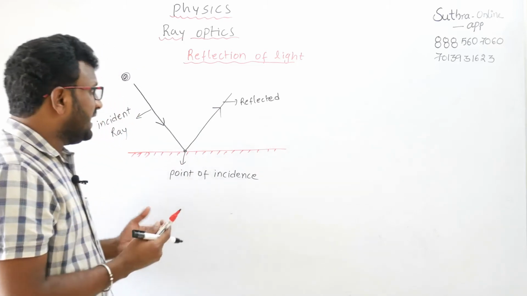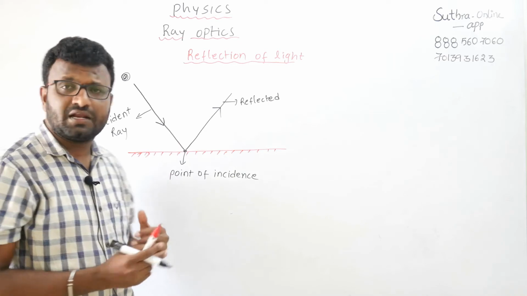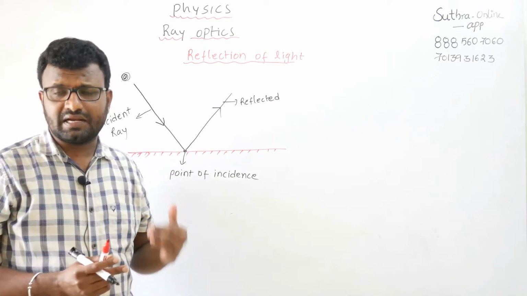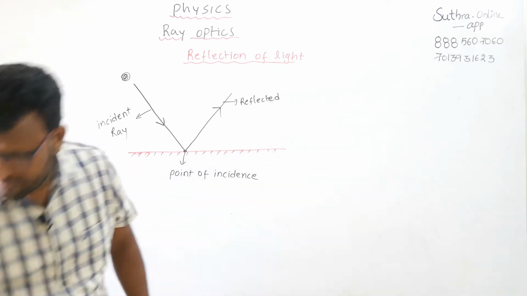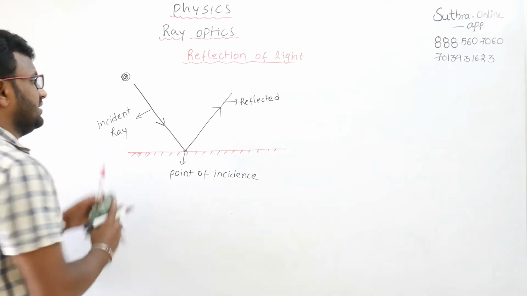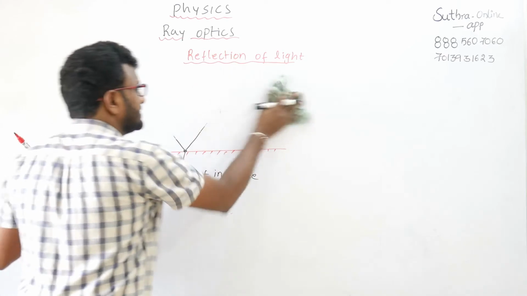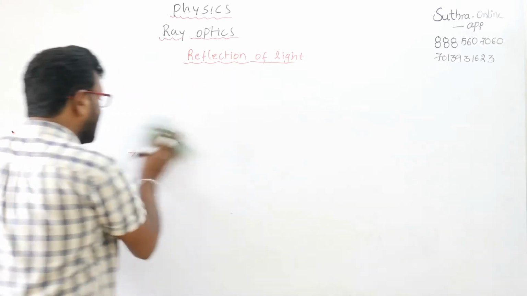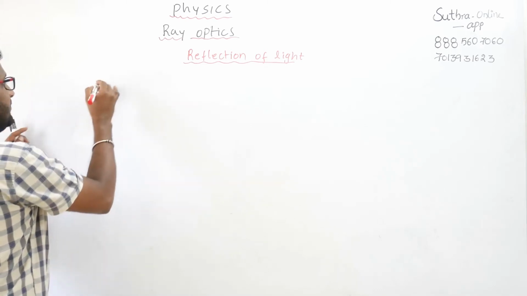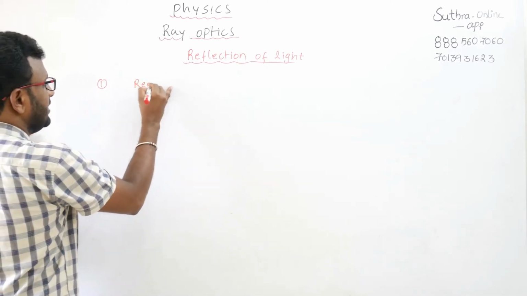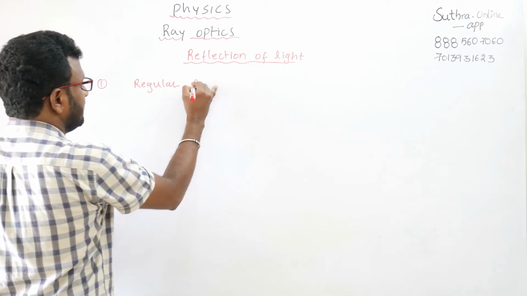If you see, there are two types of reflection of light. One is regular reflection and the other one is irregular reflection. First, we will discuss regular reflection.